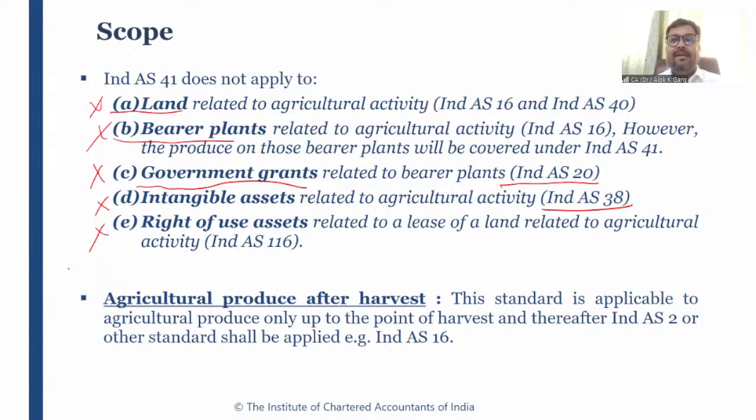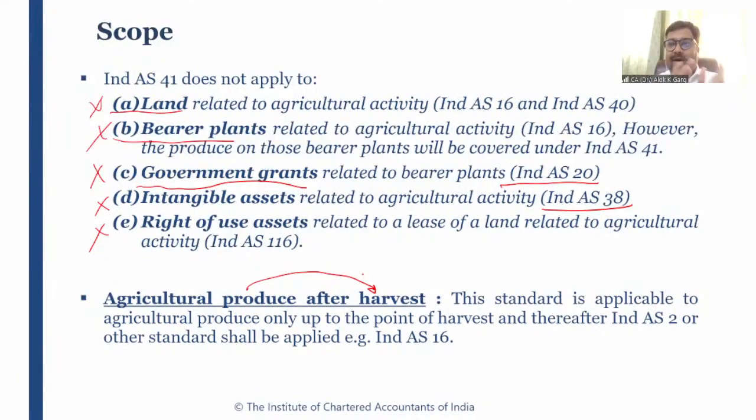You have recently gone through Ind AS 116 on leases. So if you are taking land on a lease basis, of course there is an asset known as a right of use asset. That right of use asset related to a lease of land which is related to agricultural activity will also not be covered under Ind AS 41. It will be covered under Ind AS 116, right? Understood? And Ind AS 41 is also not applicable to agricultural produce after harvest.